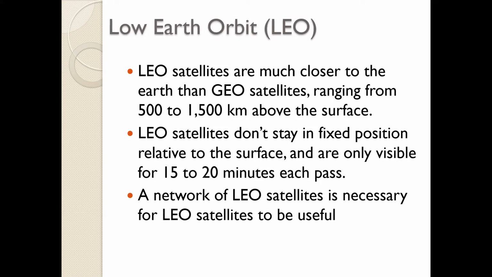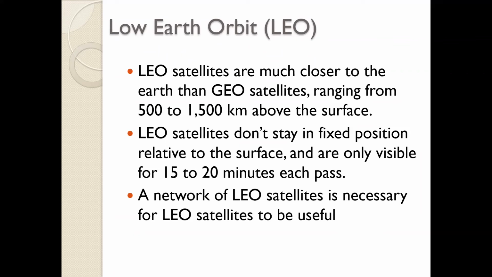GEO had the minimum complexity, but LEOs have the maximum complexity. Although your signal strength is high, the delay is low, and launching cost is less compared to GEO. That is why I am telling you: when the coverage area was not there, and with a satellite at low earth orbit, high power is needed to transmit, delays and large launching costs are involved. All that definitely gets overcome by LEO.